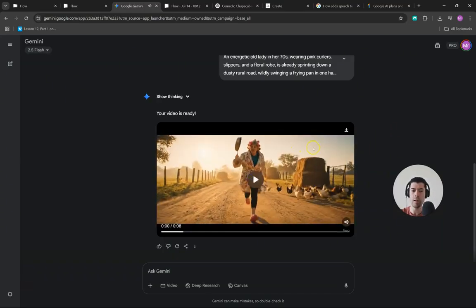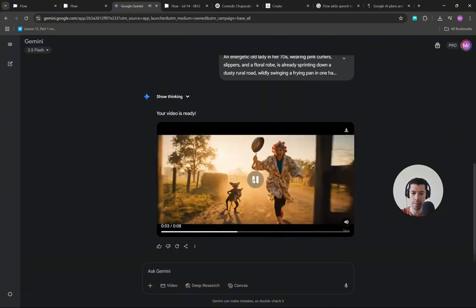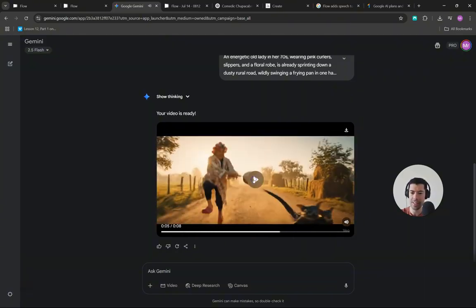As you can see, this is a complex video. She's running and you can hear now that there is also sounds to her steps. You hideous goblin! The sound of the chupacabra and everything else. This is a new feature of Google Veo 3 that now they also have audio.